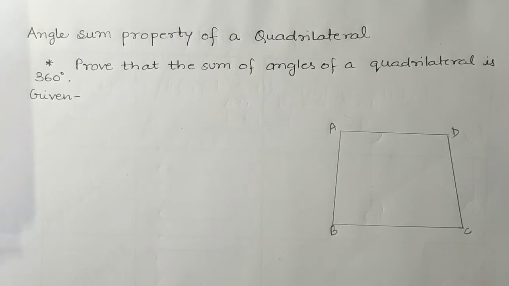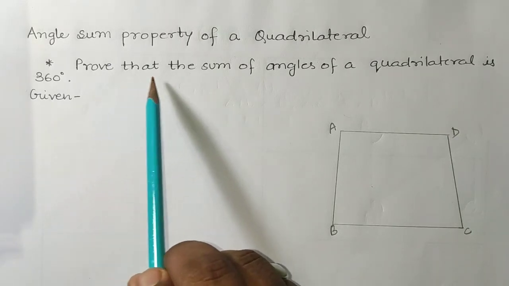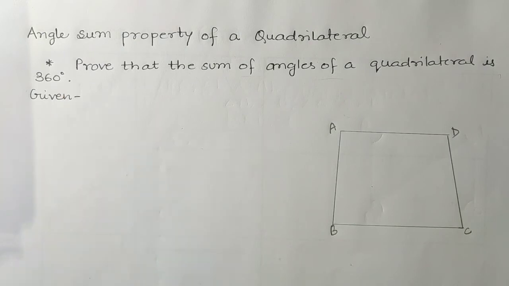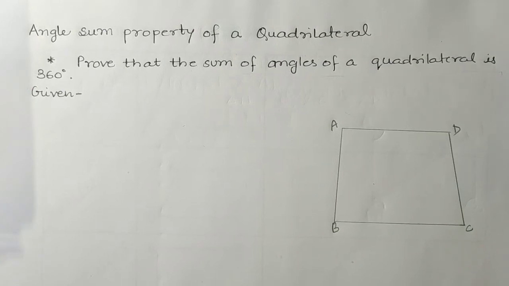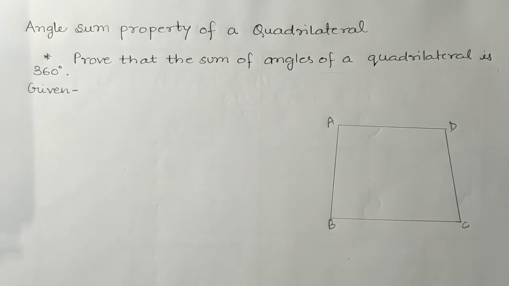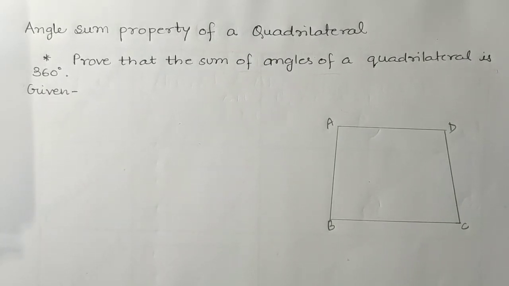Here I have made a question that proves that the sum of angles of a quadrilateral is 360 degrees, so that the question is prepared and the topic is also covered. So we have to prove here that the sum of angles of a quadrilateral is 360 degrees.